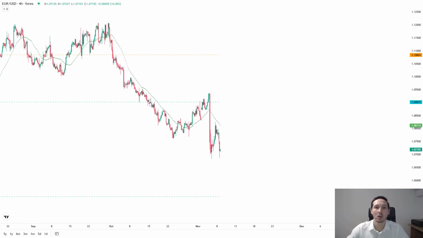Next is euro dollar. I can either be short or do nothing. I cannot buy this market next week. Really nice sell-off post-election, so don't be surprised to see this go to the downside intra-week. What I would prefer to see, as always though, is it to breach back above the 1.09017. If it does that, it's probably going to take out this high. If it does that, we now turn overbought intra-week in a market I'm looking to overall be short, and we're trading into resistance. So that would be a great place. I would definitely be looking for a 1 or 2 day reversal to the downside next week if this transpires.